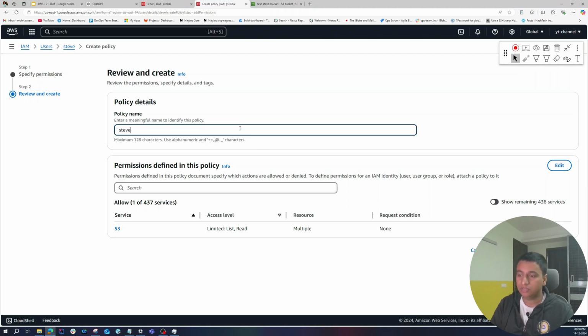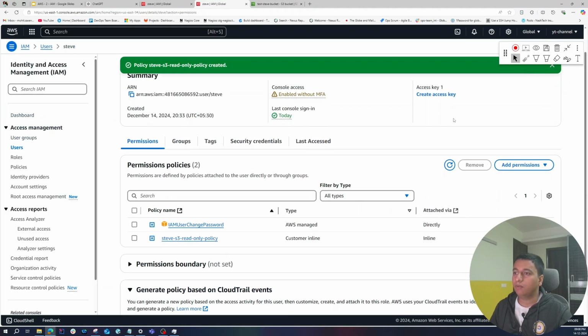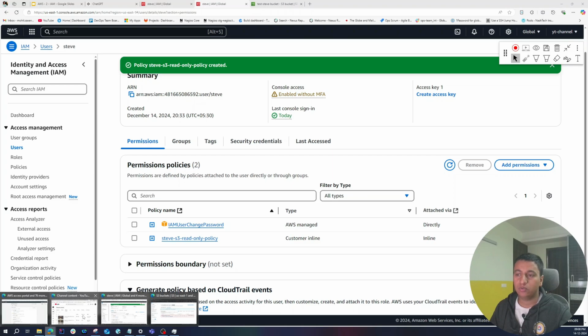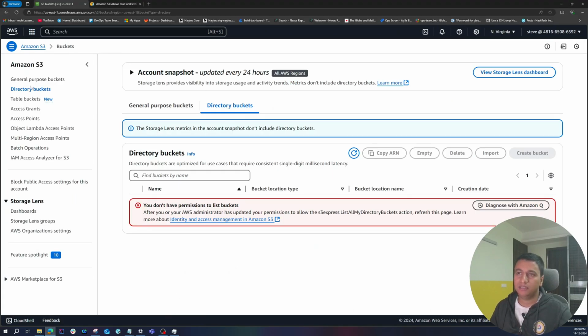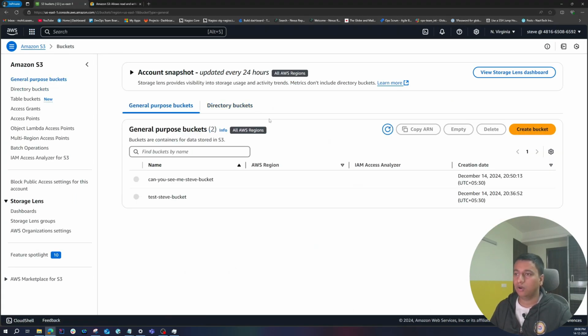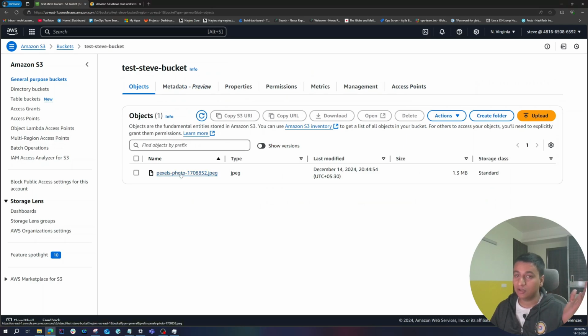Let's give it a name, Steve S3 read only policy. Always try to give it a meaningful name. Click on create policy, and let's go back to Steve's account to see if he can view the buckets or not. So now as you can see, he can see both the buckets, but if you go to test Steve bucket, you will see that he can see the object.